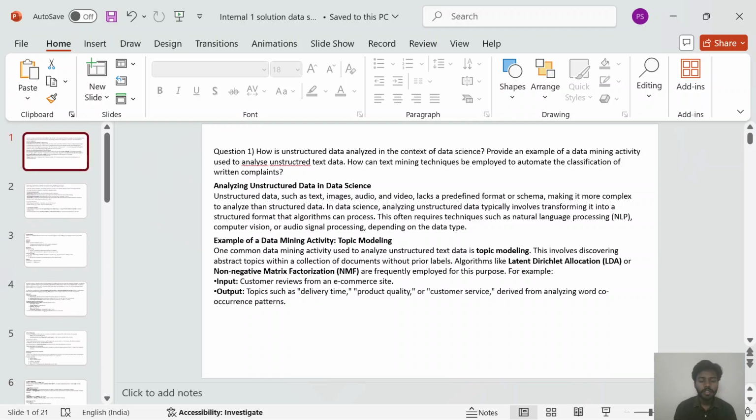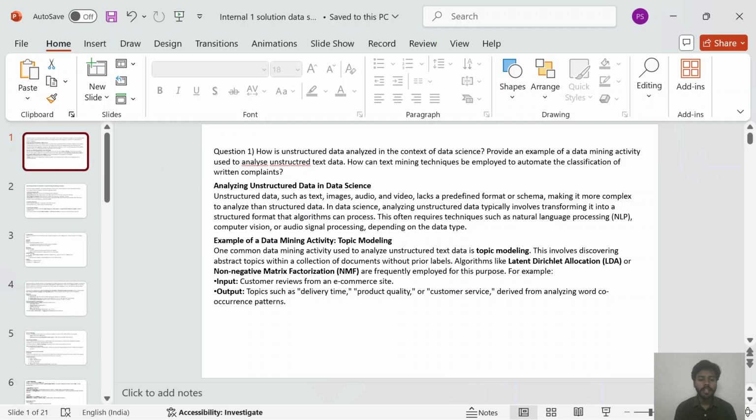Today we discuss our internal paper, and there are five questions in our paper. First is how is unstructured data analyzed in the context of data science? Provide an example of a data mining activity used to analyze unstructured text data. How can text mining techniques be employed to automate the classification of written complaints?